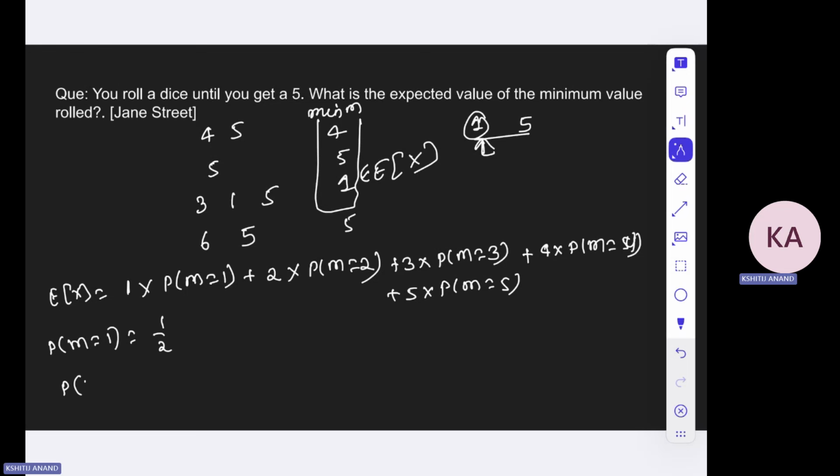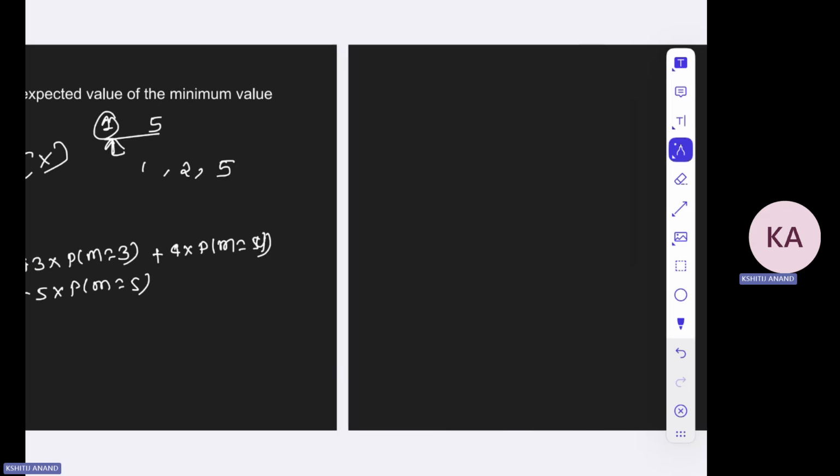Now the probability that m will be 2, that is the minimum value will be 2. Now this is a bit complicated because you have now three numbers in consideration: 1, 2 and 5. Now try to understand it like this. If your minimum number is 2, then 1 must not appear, or 1 must appear after 5, right? So how many combinations are possible in 1 to 5?